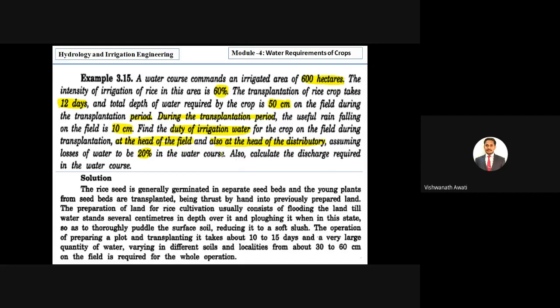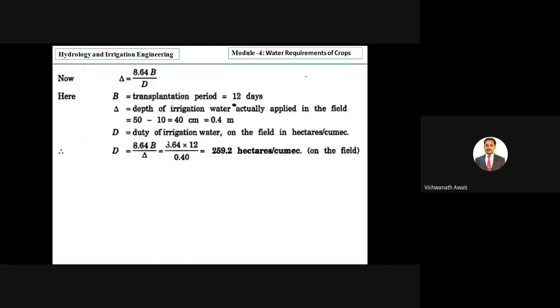Right? So we have to calculate first the duty of irrigation at the field. Again we have to calculate the duty of irrigation at the head of the field and also at the head of the distributory. But while calculating at the head of the distributory, we have to consider the losses and calculate the discharge finally. Correct. So now there is a formula, that is delta equal to 0.64 base period divided by duty.